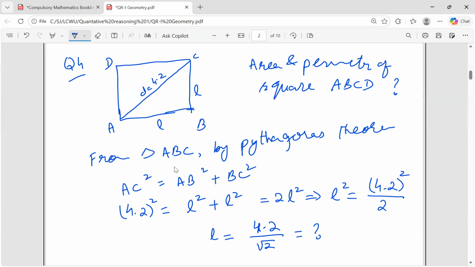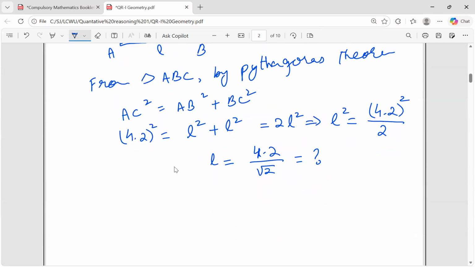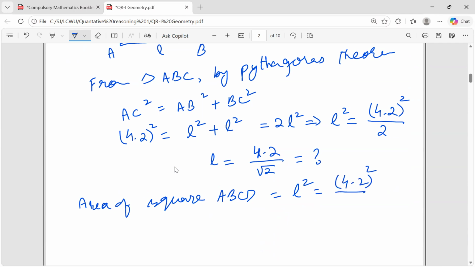Okay, once you have found the value of L, now area and perimeter. Area of square ABCD is equal to L square. That is equal to 4.2 square over 2. Simplify it to get the answer.